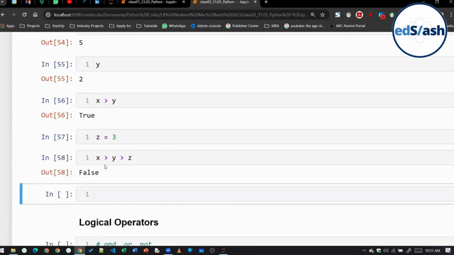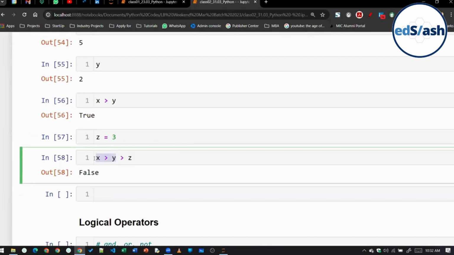Here, class, at a time it will compare only two of them. So it is comparing these two. X is greater than y, and whatever is the output of this will be compared with z. X is 5, y is 2, so this will become true.